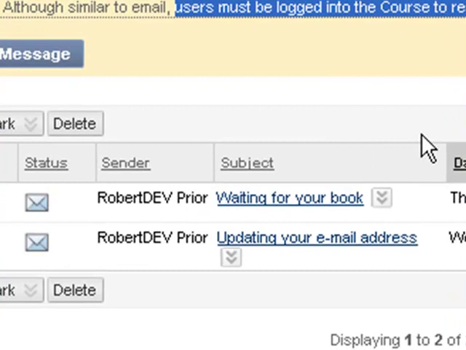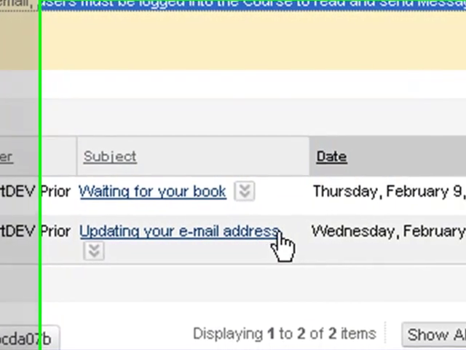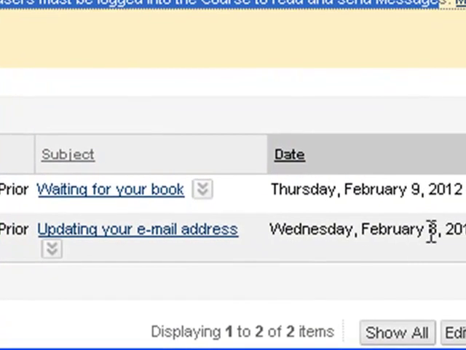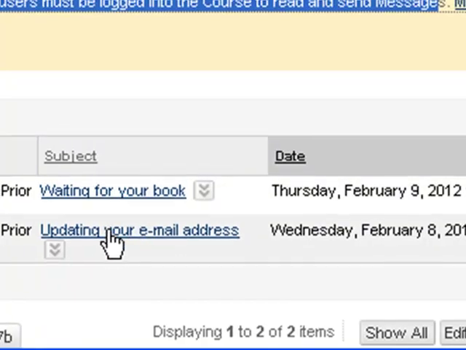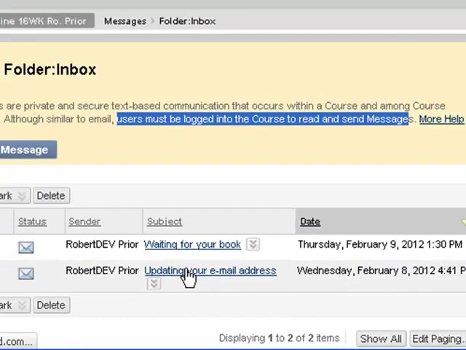And let's see, over here, the status. They're both closed envelopes. That means they have not yet been read. And they're from the instructor. And one is called Updating Your Email Address, and it was sent Wednesday, February 8th. That was actually yesterday. And the other one's called Waiting for Your Book, and that was sent earlier today from the teacher. So let's access the first one, Updating Your Email Address. I'm going to click on that.